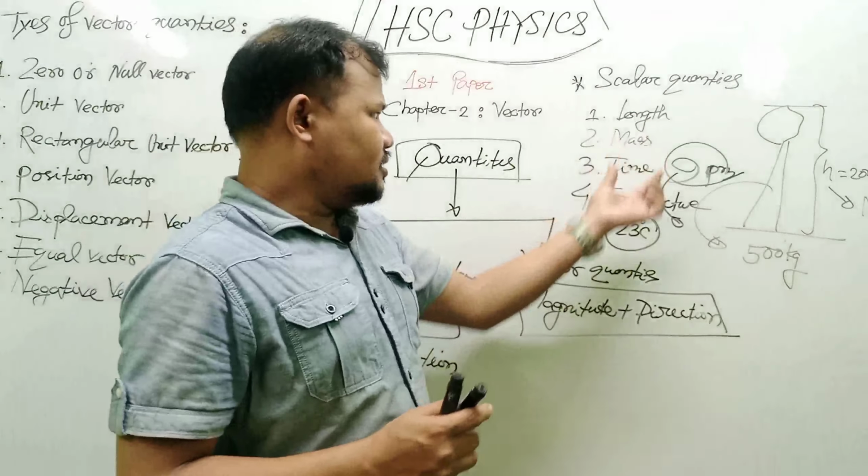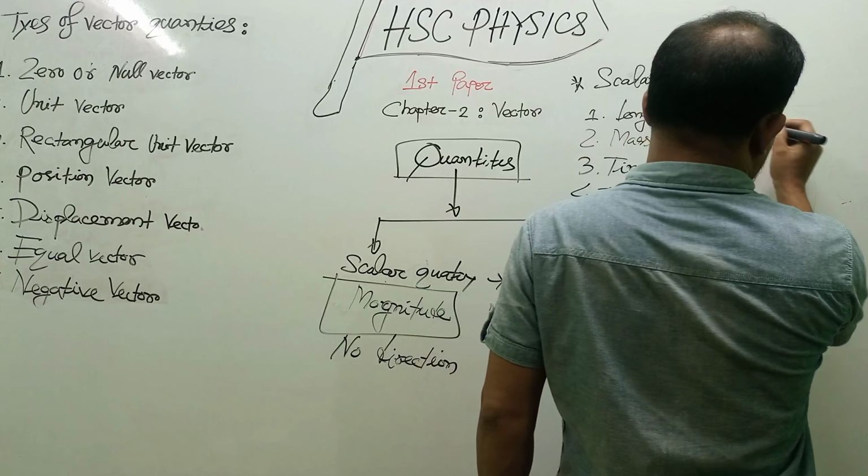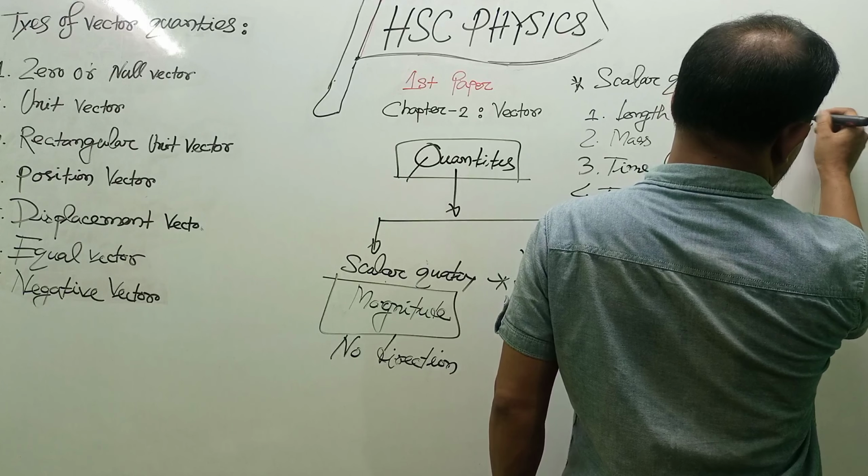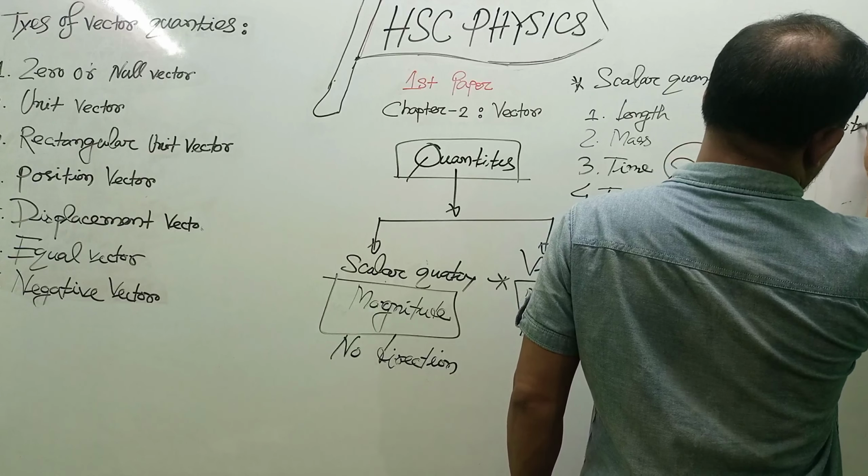Length, mass, time, temperature, another is inertia moment. We are just listing some of the scalar quantities. Number 4, 5. Electric potential.